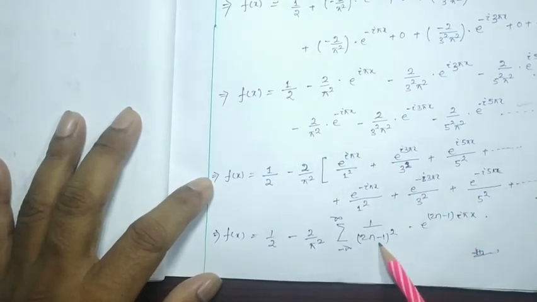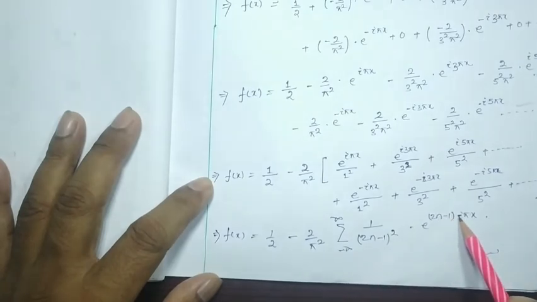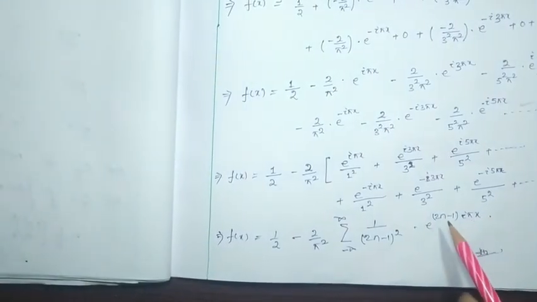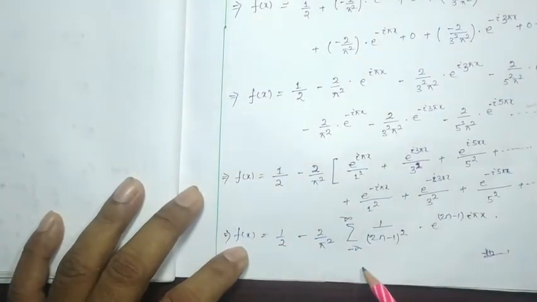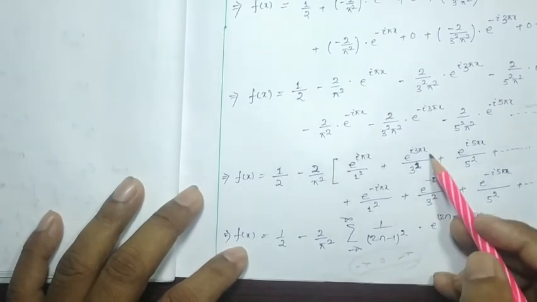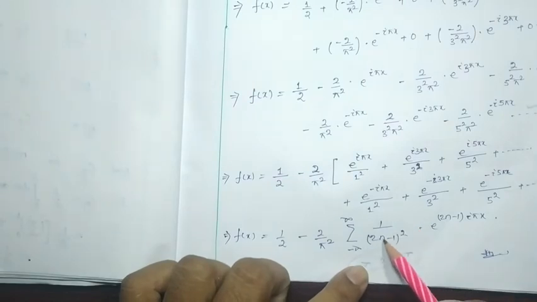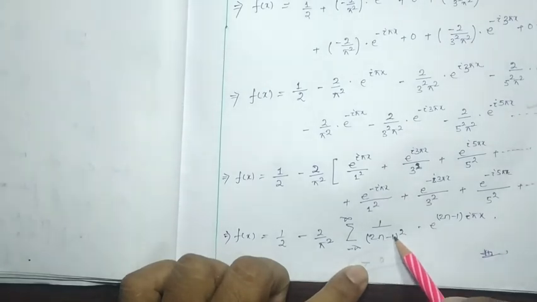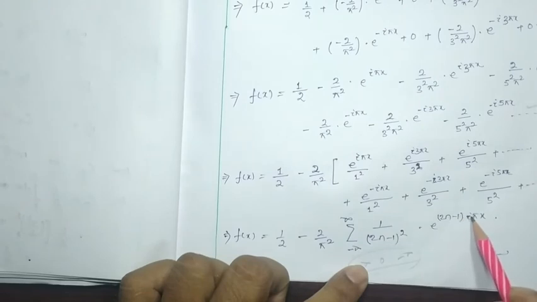So this will be 1 by 2 minus 1 by minus 2 by pi square, and this whole can be written as 1 by (2n minus 1) square e to the power (2n minus 1) i pi x. You can verify this if you expand this term from minus infinity through 0 to plus infinity, and you can get all the terms. I'm going to show you. Suppose I put n equal to 1. So 2 into 1 minus 1 is 1, 1 square, and e to the power 2 minus 1, e to the power i pi x.